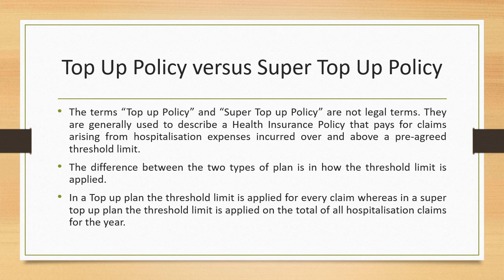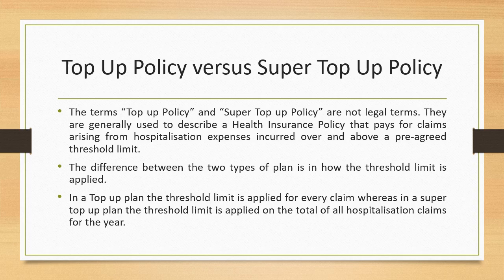So whenever you buy health insurance, there is a threshold limit that is prescribed in the policy. Your health insurance policy may be for 10 lakhs, but you may want to top up or super top up so that you can make claims beyond this limit of 10 lakhs. There are deductibles also which are provided for in top up and super top up, which means the claims are only paid when they are beyond the deductibles. We'll see that also as we go ahead.